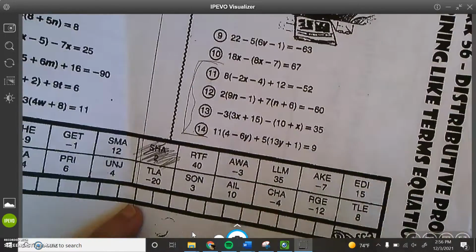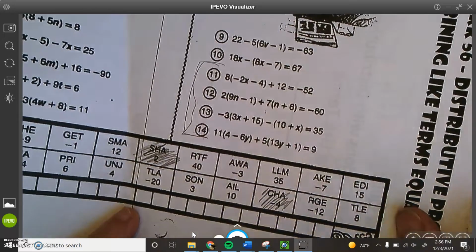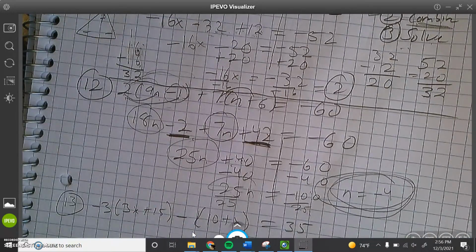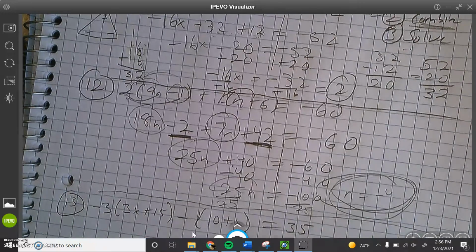Negative 4. Cross this out. So 12 is negative 4. Got it. Awesome. All right, let's keep it going. Number 13. Oh my goodness, these are getting crazy.